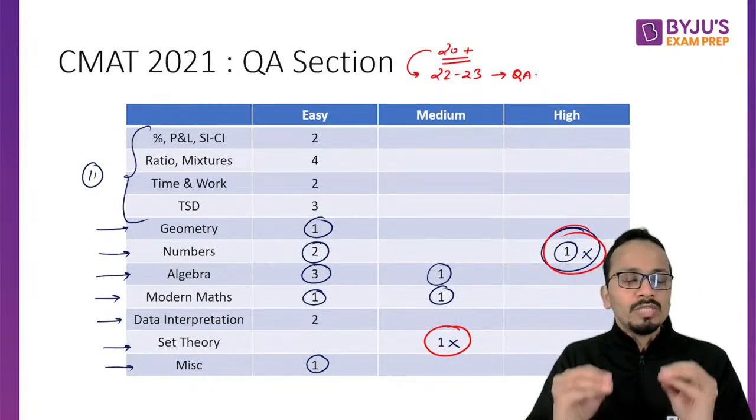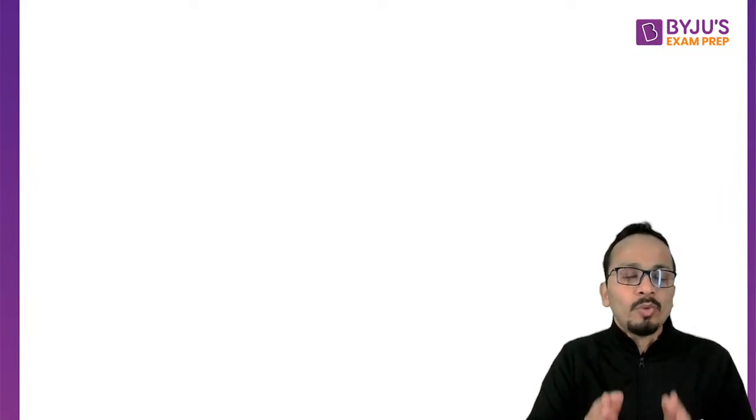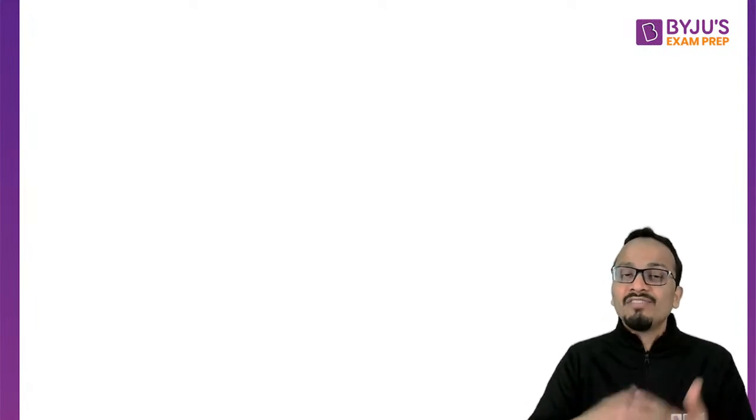Now let's move on to the actual part of this session all of you must be waiting for. So let's start and solve all the questions which were there in the QA section of CMAT 2021. All right. Now, when I'm solving these questions, I'll also be telling you whether you should be taking this question in round one or maybe round two, or you should leave this question completely. All right. So I'll be acting like a student only.